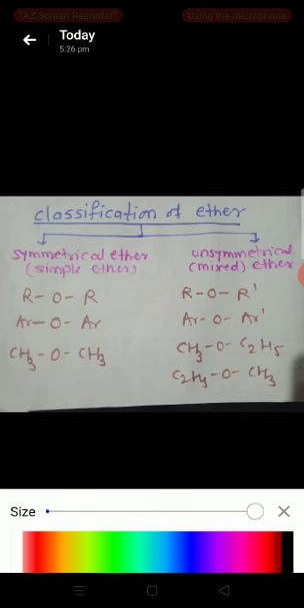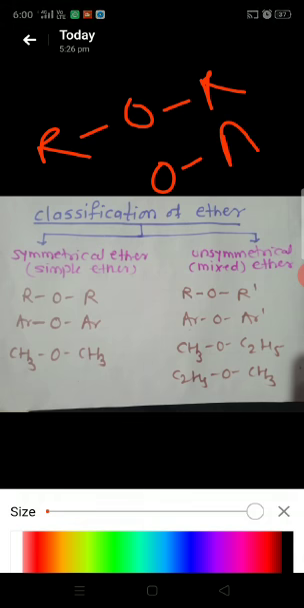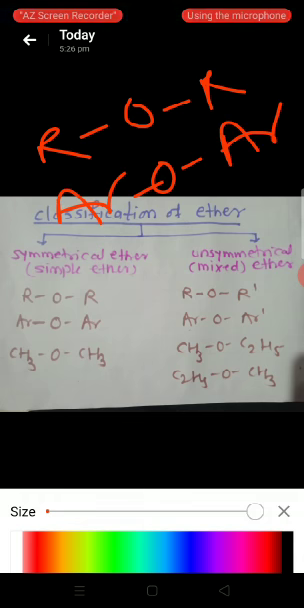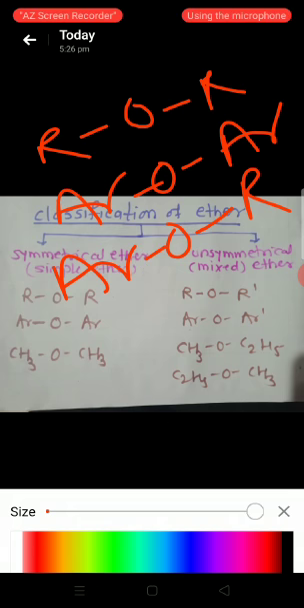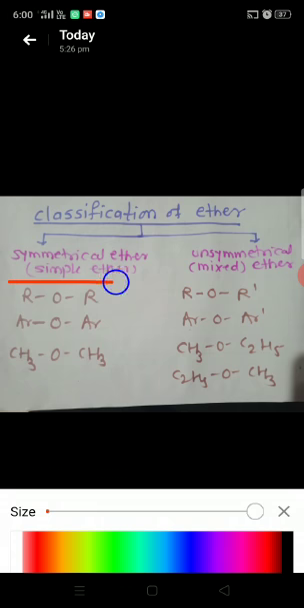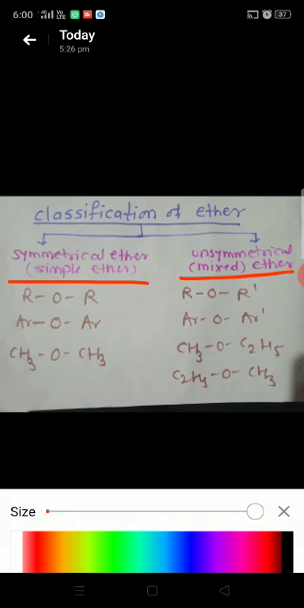What are ethers? In definition, we see the point. Ethers are compounds which contain a divalent oxygen atom which is attached to two alkyl groups or two aryl groups or one alkyl group and one aryl group. According to the definition, we see that there is the presence of two alkyl, two aryl, or one aryl and one alkyl group. On the basis of that, the ethers are classified into two types: symmetrical ether, also known as simple ether, and unsymmetrical ether, also known as mixed ether.